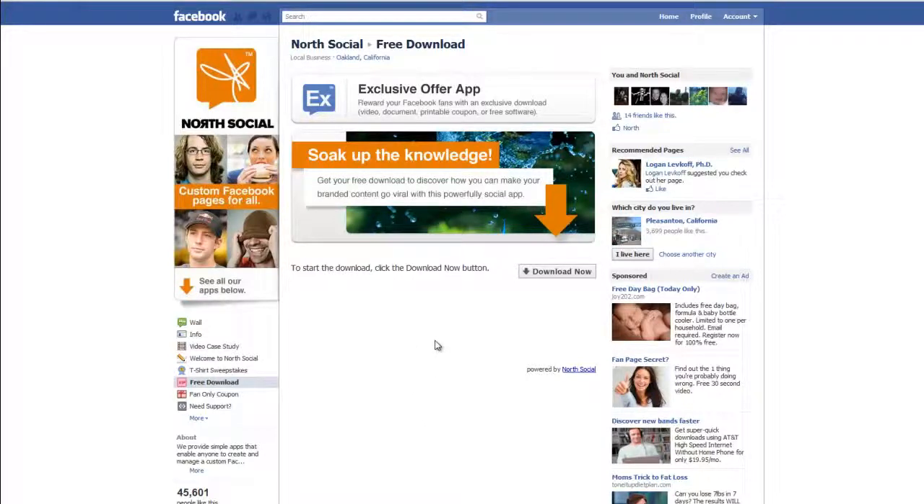So this is the exclusive offer app from North Social, and I'm going to jump over to the admin panel and show you how to set this up.